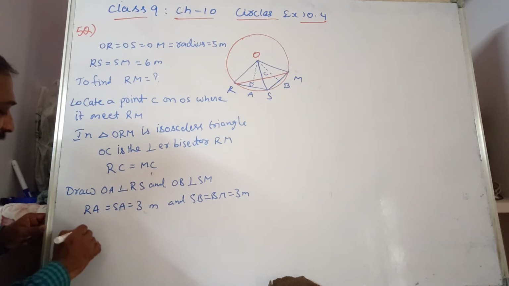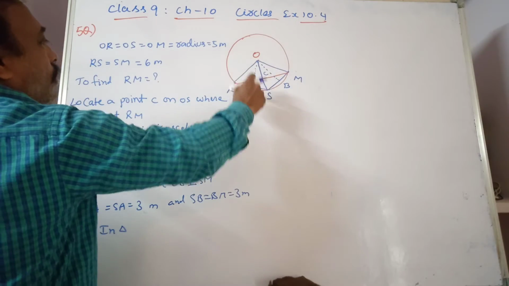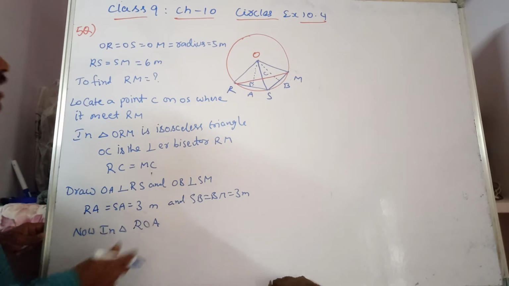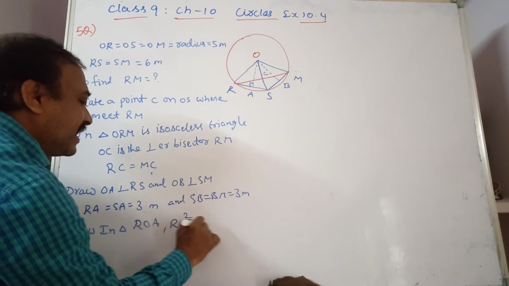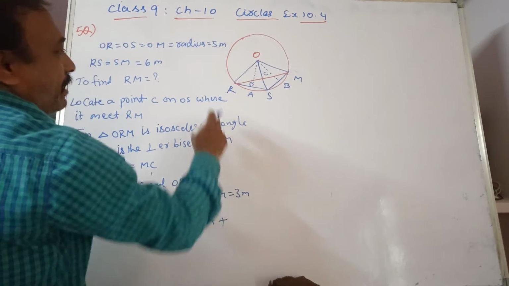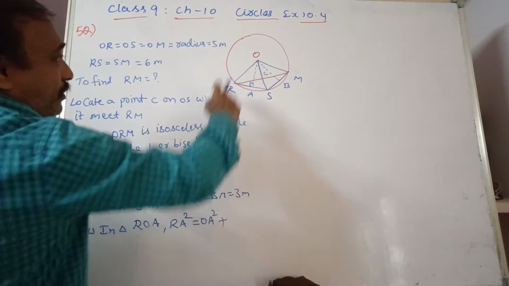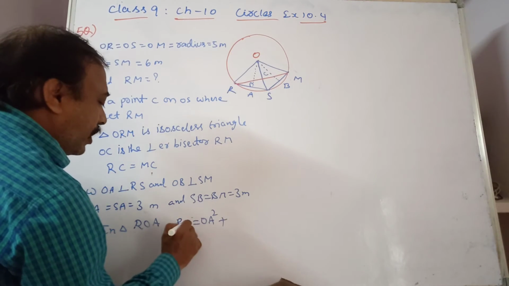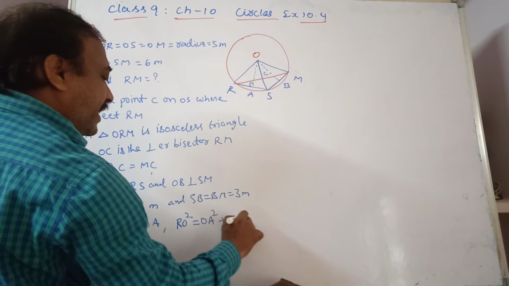Now in triangle ROA, according to the Pythagoras property, observe it, OR square, this is the hypotenuse. RO square is equal to OA square plus RA square.